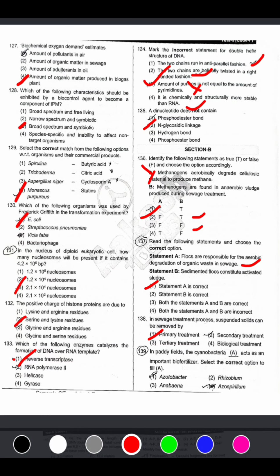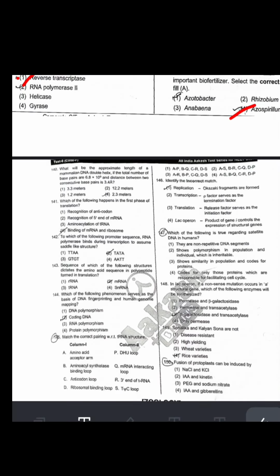Next, in sewage treatment process, suspended solids can be removed by primary treatment. In paddy fields, the cyanobacteria dash acts as an important biofertilizer. Select the correct option. Biofertilizer is Azospirillum. Option 4 is correct.